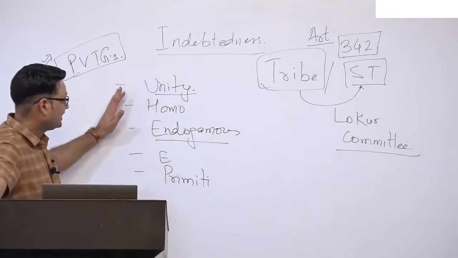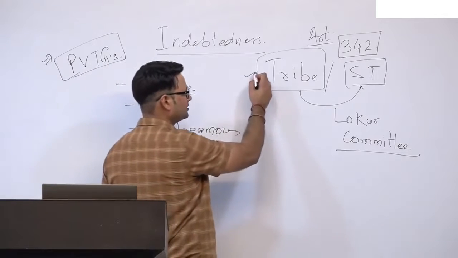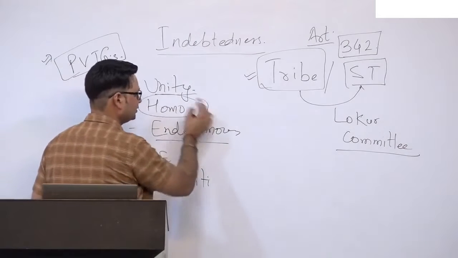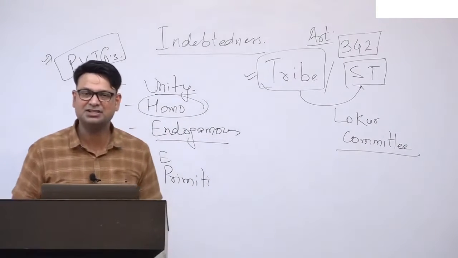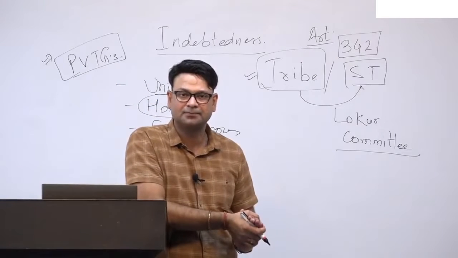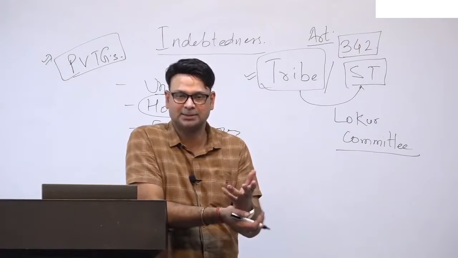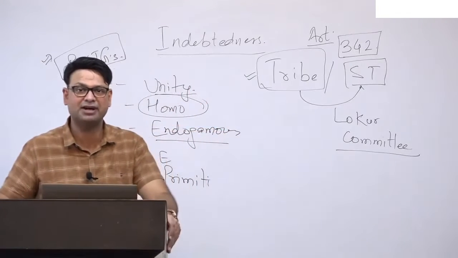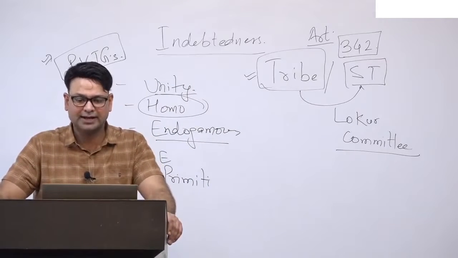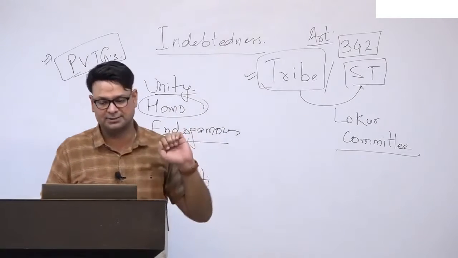So these characteristics that I have put in front of you belong to these tribes. They are a homogeneous group, they practice some primitive religions, they have pre-industrial technology, they produce only for subsistence, not for the market, but they live in the monetary system. How can they survive? How can they sustain? That is another issue, right? So all these things we will see when we talk about the problems of tribals.